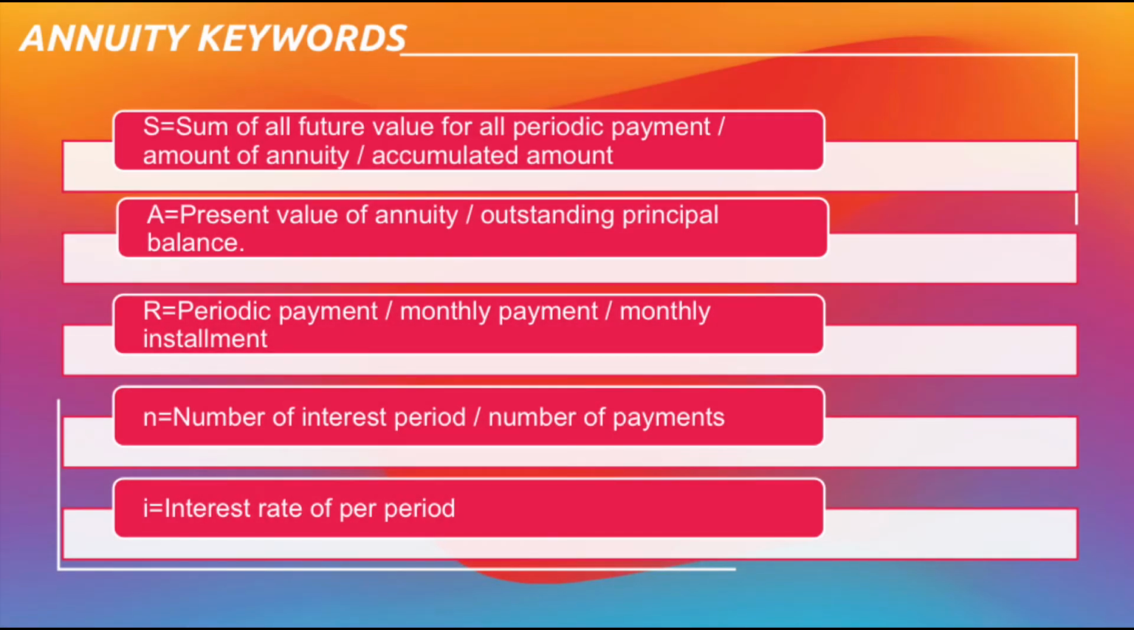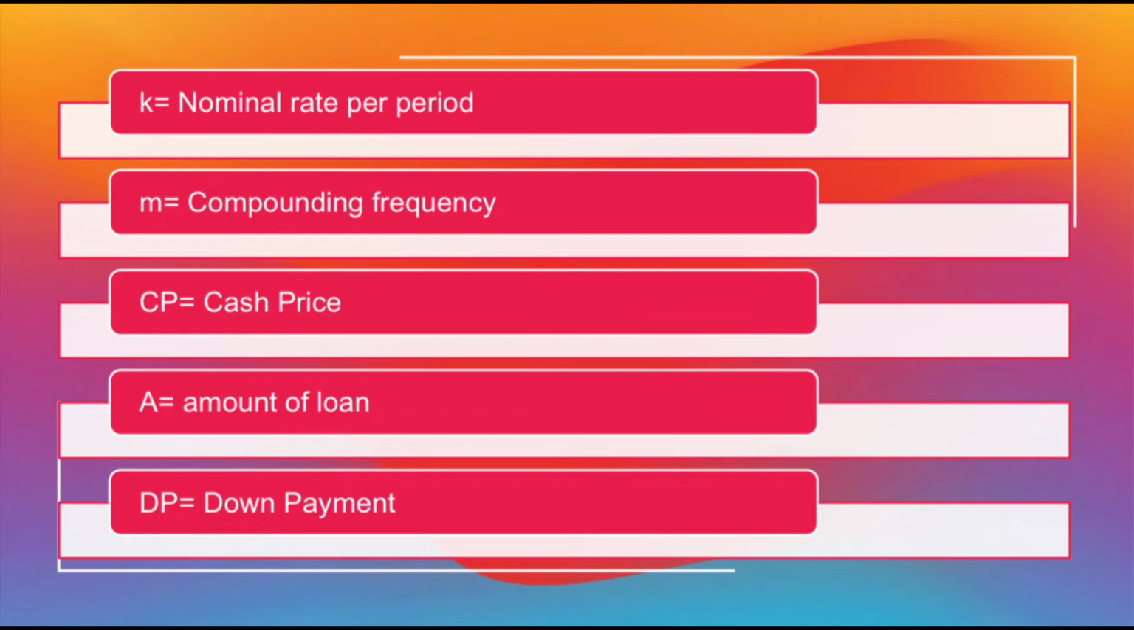Next, for the keywords of annuity: S means the sum of all future values of all period payments, or the amount of annuity, or accumulated amount. A means the present value of annuity or outstanding principal balance. R is the periodic payment, monthly payment, or installment payment. n is the number of interest payment periods or number of payments. i is the interest rate per period.